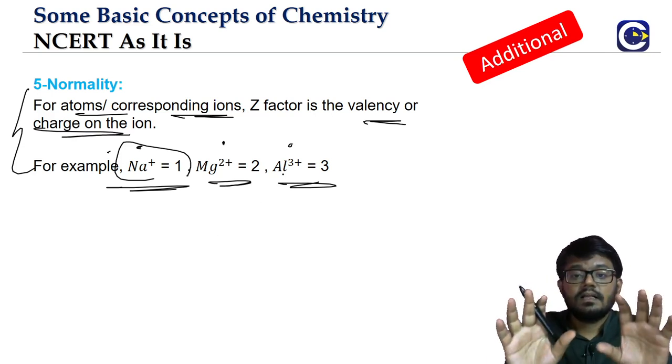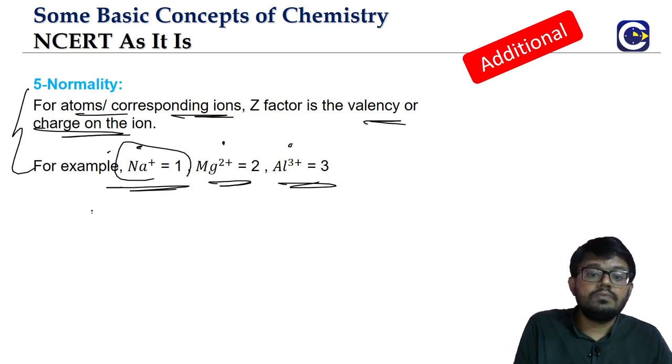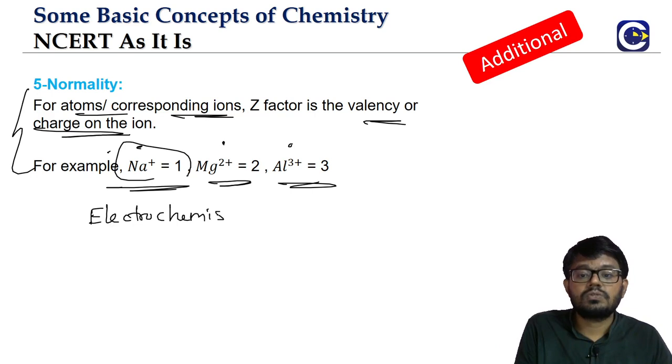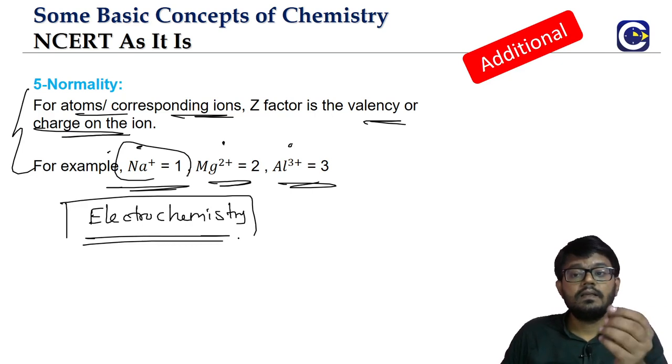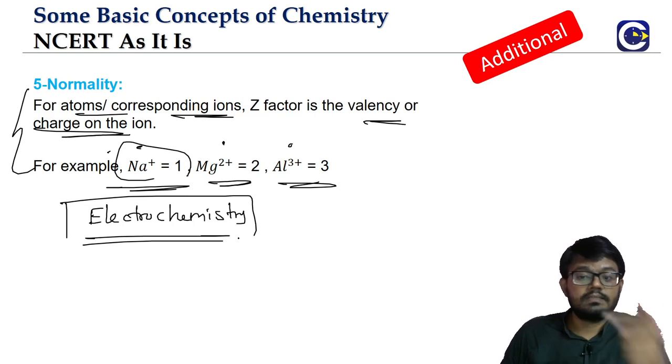This idea we will be using in the electrochemistry chapter in plus two, the valency or the charge of the ions which are in the atomic form, like Na+, Mg2+, Al3+.